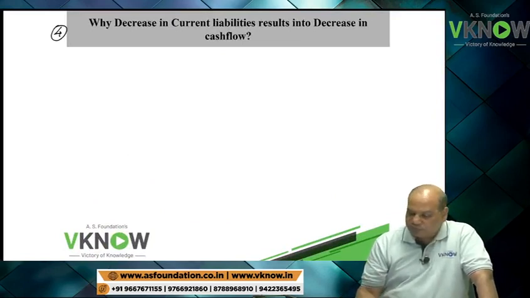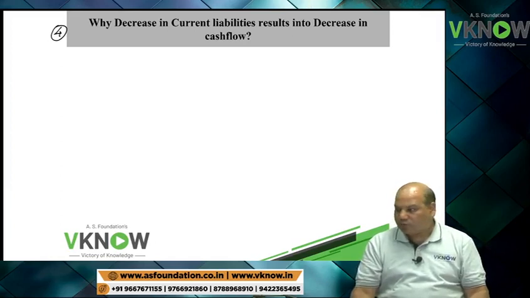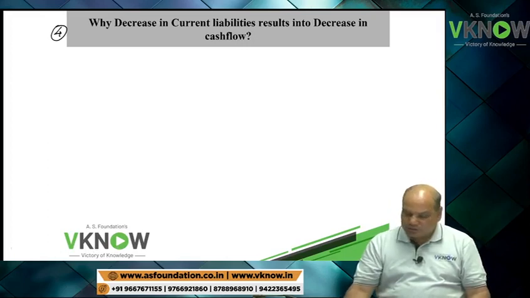One last query, number 4. Why does a decrease in current liabilities result into a decrease in cash flow? All of you, please come on.